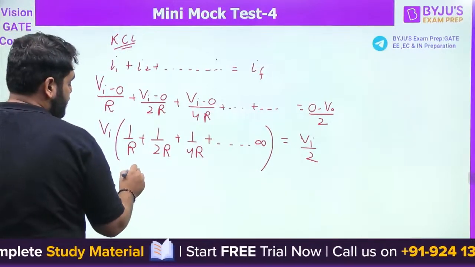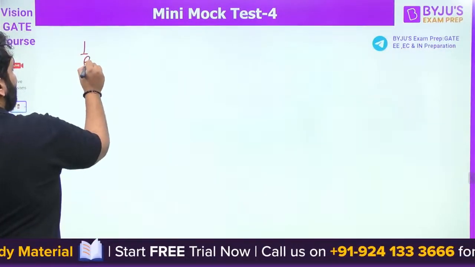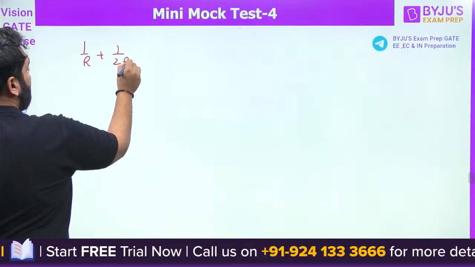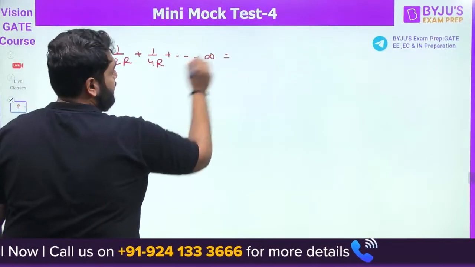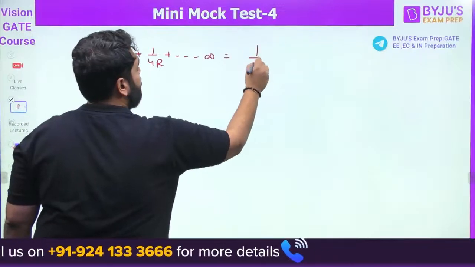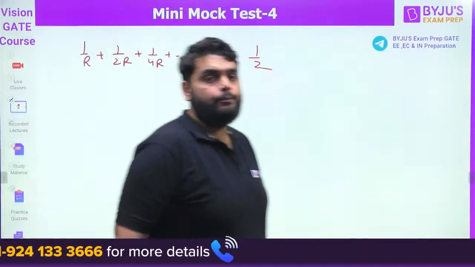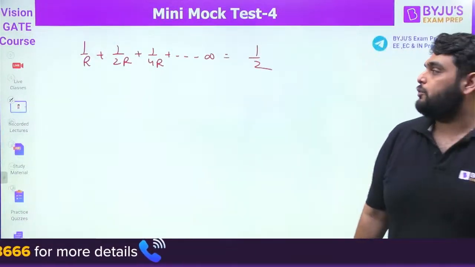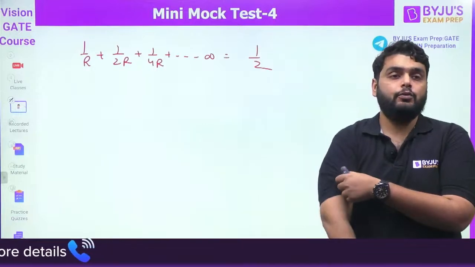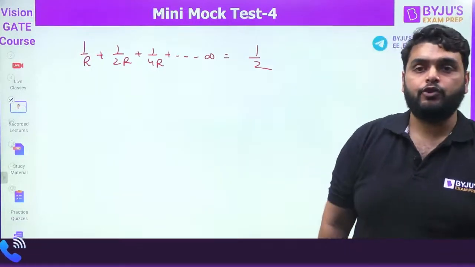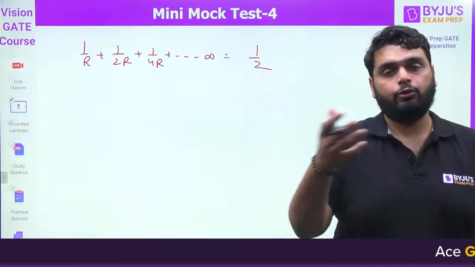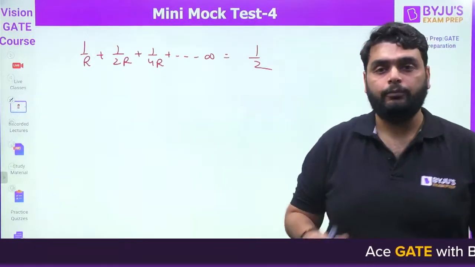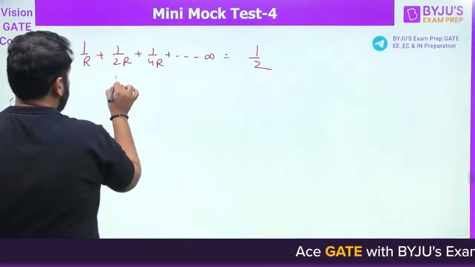I will be left with this equation: 1 by R plus 1 by 2R plus 1 by 4R plus, till infinity, is equal to 1 by 2. Now what can we do here? Tell me, how can we solve this equation? Think about it. Can I use the formula of GP, geometric progression, the sum to infinity? Yes or no? The same concept I'm going to use here.